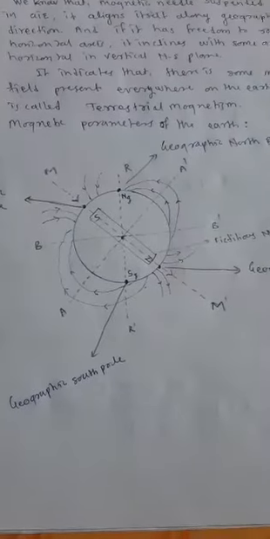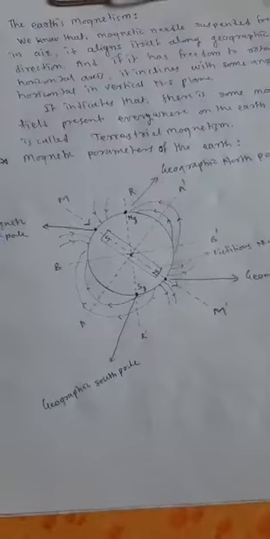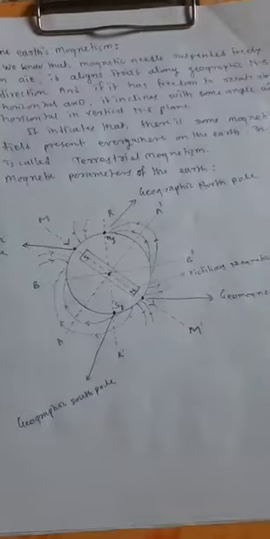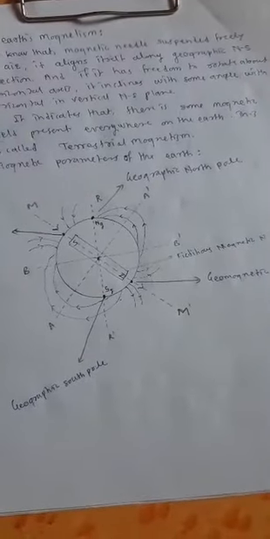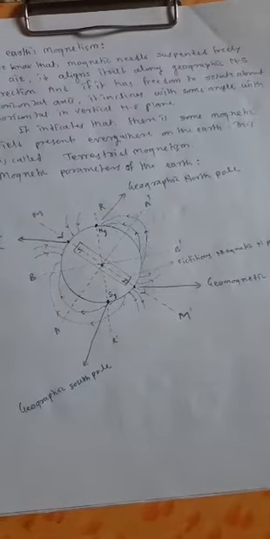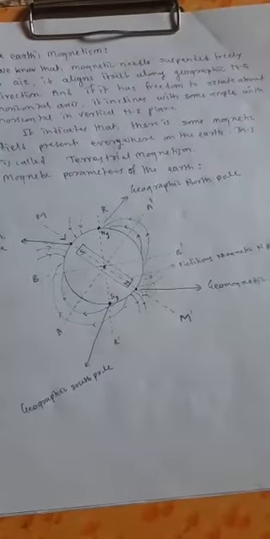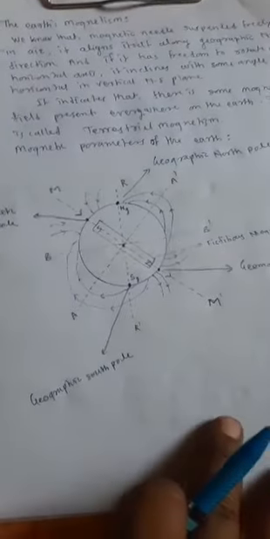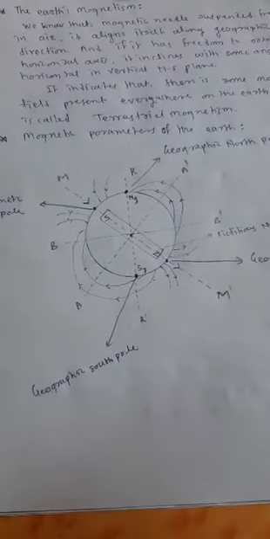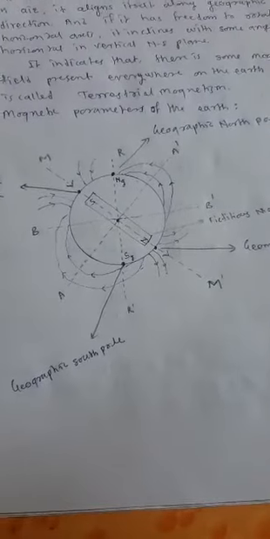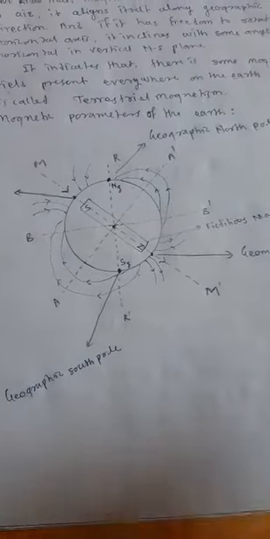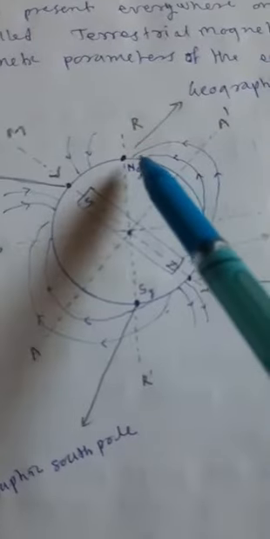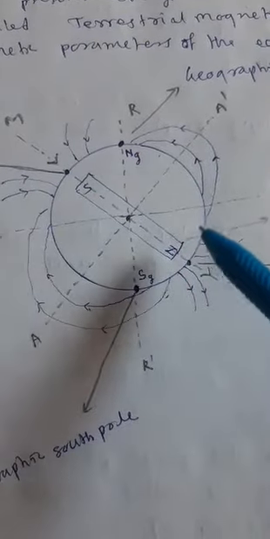From this we conclude that there is some magnetic field present everywhere on the surface of the earth, and this is called the earth's magnetic field, and this phenomenon is called terrestrial magnetism. In order to understand the magnetism of the earth, we have to study some important terms related to this. Let us consider this circle represents our earth.